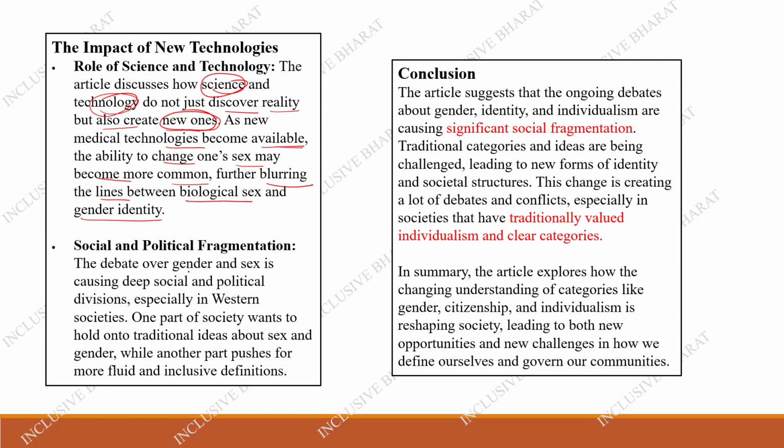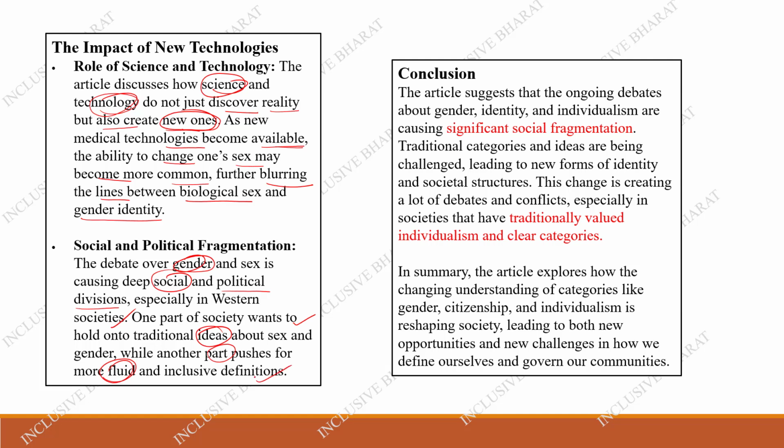The debate over gender and sex is causing a deep social and political division, especially in Western societies. One part of society wants to hold on to the traditional ideas about sex and gender, but others push for a more fluid and inclusive definition.